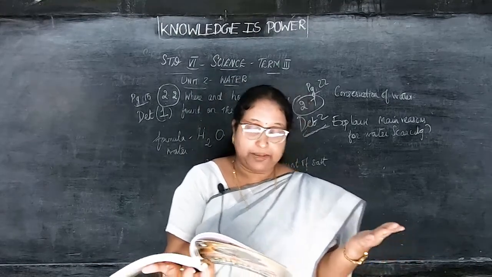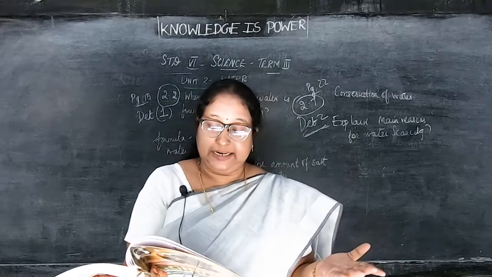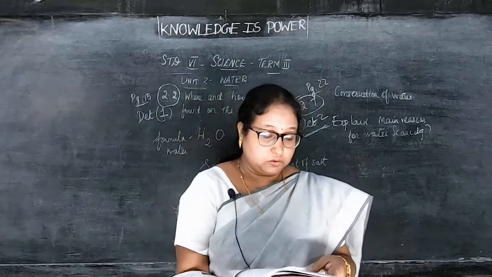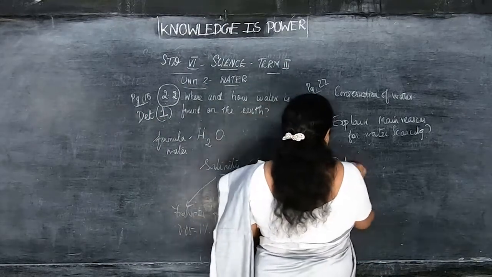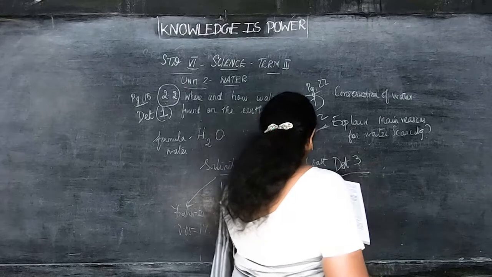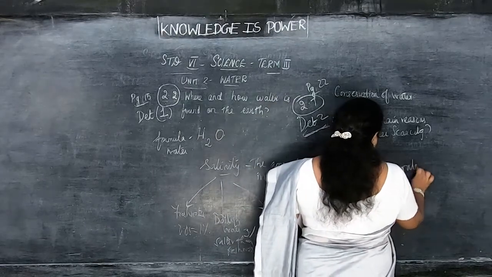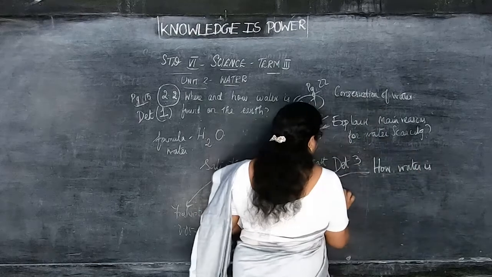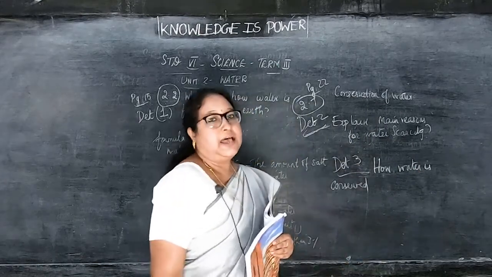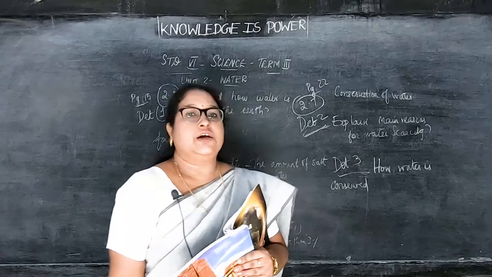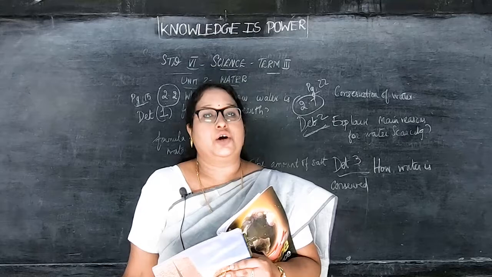Now next we are going to see methods of water conservation. This will be your detail 3. Okay, how, same page children, detail 3, how water is conserved. You can take down this in your rough notebook children. These questions should be written in your rough notebook, and then when you are copying down in your classwork, you have to see those questions and take down the question with answer. Okay children, do you understand me?